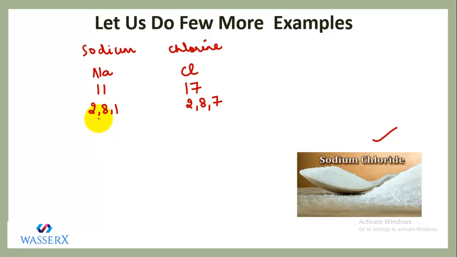So we know that atoms with 1, 2 or 3 valence electrons are metals. So just write it down that sodium is a metal, and chlorine has 7 valence electrons.